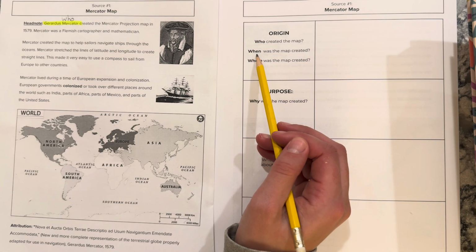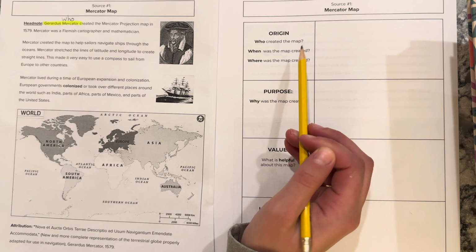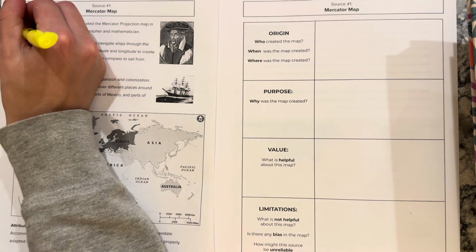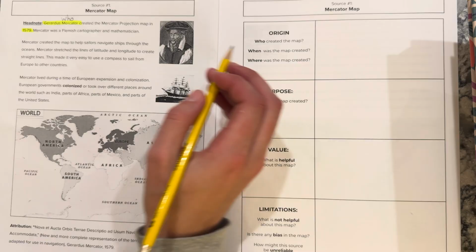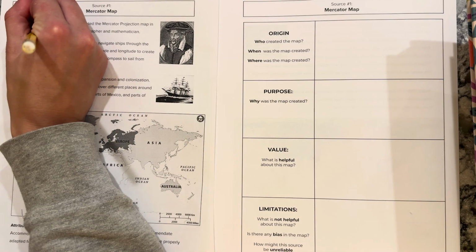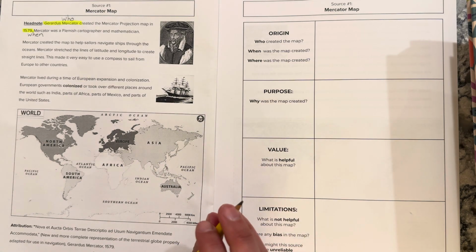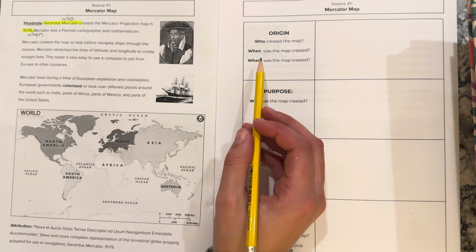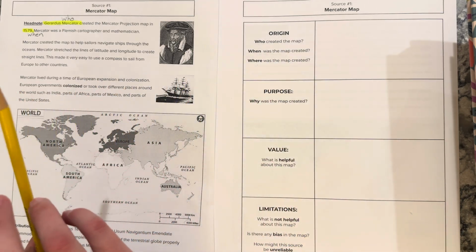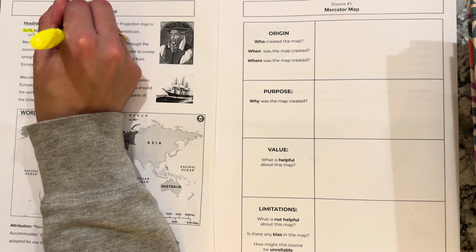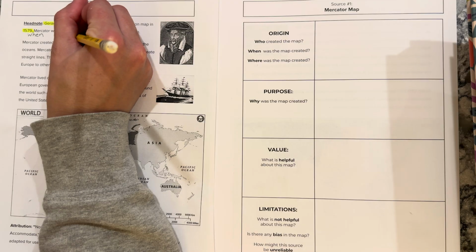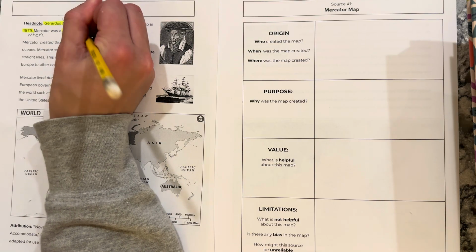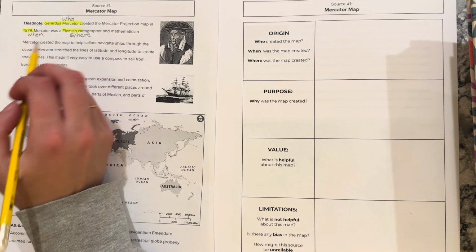My next question is, when was this map created? Over here, 1579. You can highlight it or underline it, and you should annotate, or write yourself a little note, when it was created. And the last question is, where was the map created? It says he was Flemish. That means he was from Europe. So I'm going to write where. Make sure your paper is marked up just like mine.